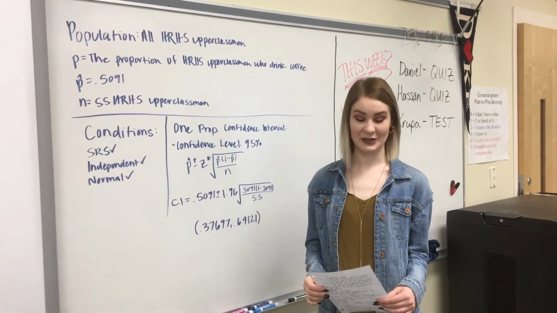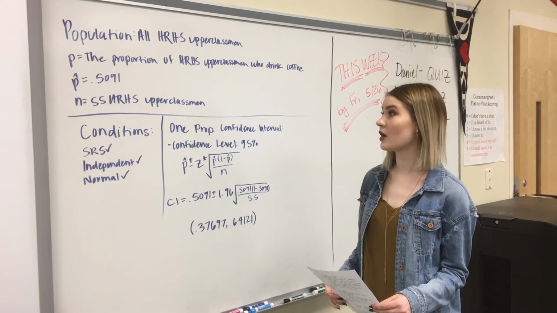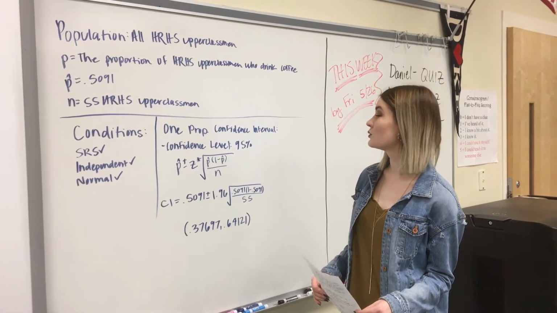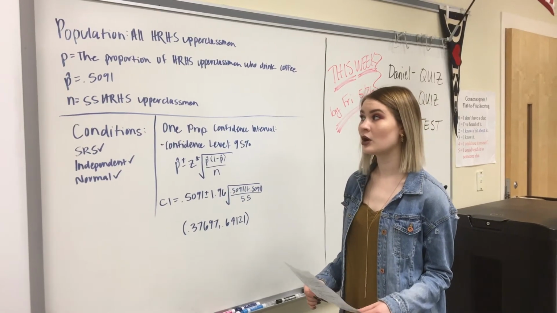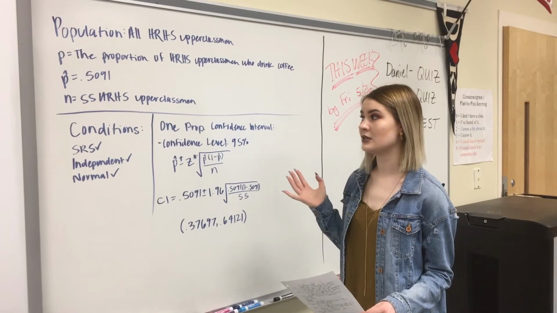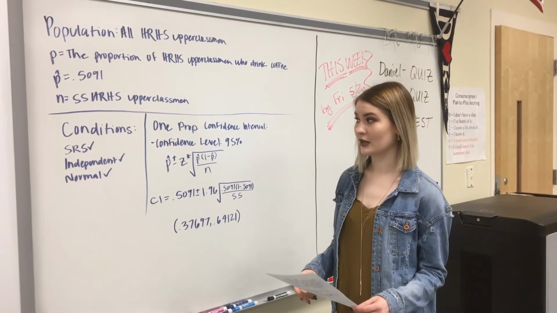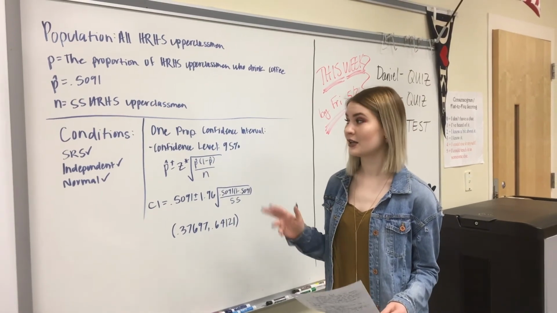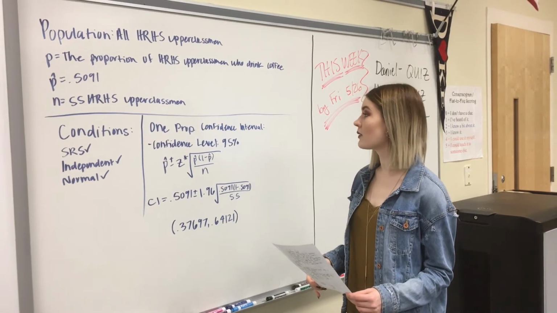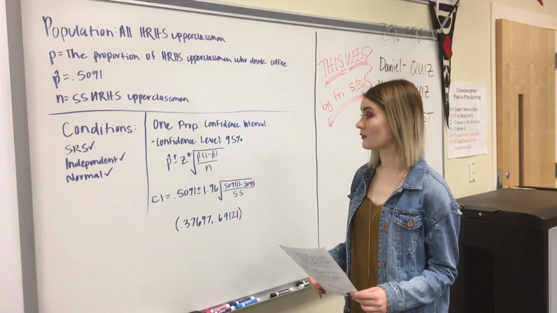This is our confidence interval. So our population was all Hickory Ridge High School upperclassmen. Our P was the proportion of Hickory Ridge High School upperclassmen who drink coffee, and our p-hat value equaled 0.5091. And N again is equal to 55 HRHS upperclassmen. And as I said in the hypothesis test, all the conditions were met, and we performed a 1 proportion confidence interval where the confidence level was 95%.